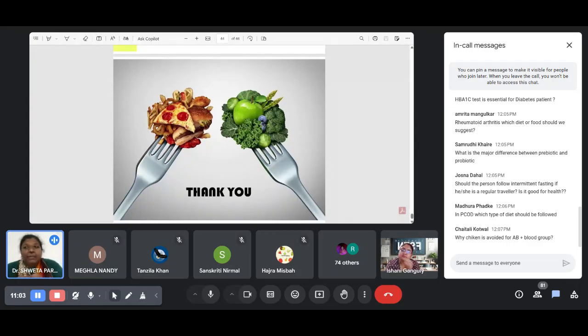Prebiotic dietary fiber goes into our gut, so the good microflora will grow properly, and it takes more time to digest. With probiotics, you are balancing your microflora with active microorganisms.